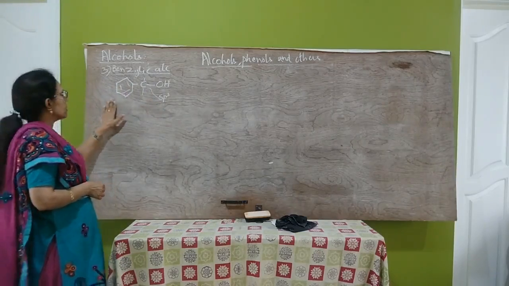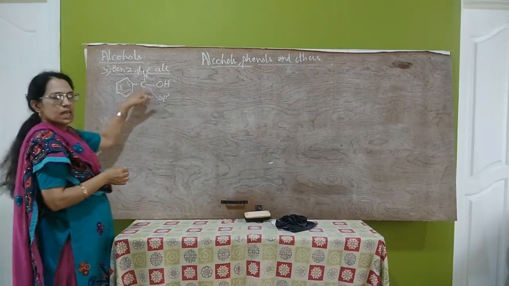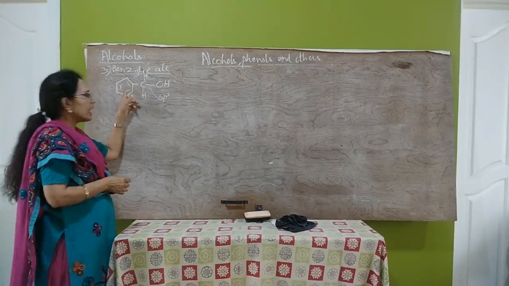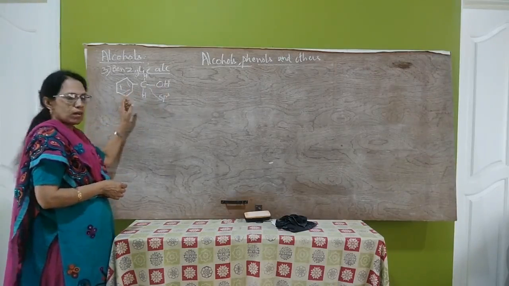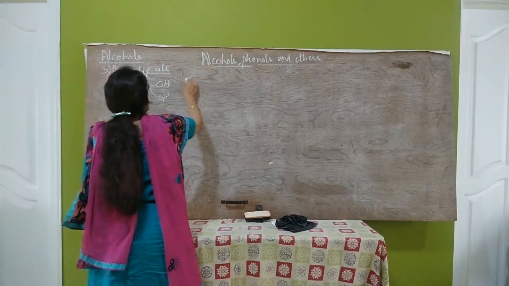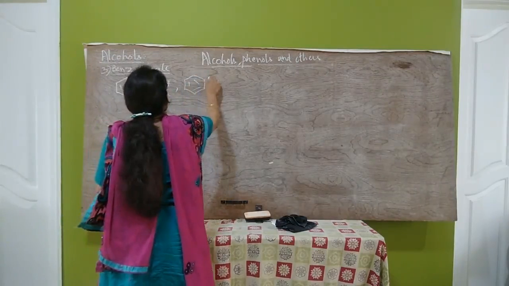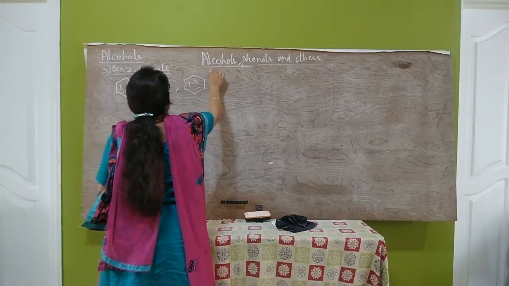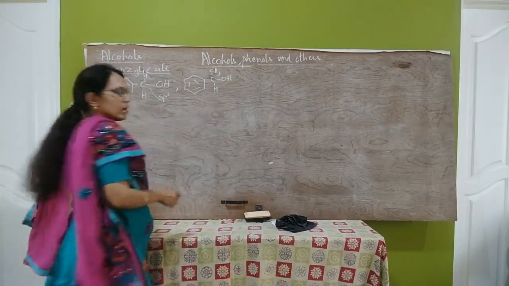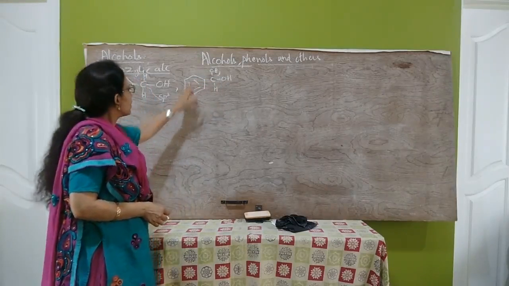Example, we can write C6H5CH2OH. This is benzyl alcohol. The common name of this compound is benzyl alcohol, and the IUPAC name is phenyl methanol. One more example we can write. Second example: this one H we can replace by CH3. If we replace one H by CH3, this will be phenyl ethanol. The name of this compound is phenyl ethanol.